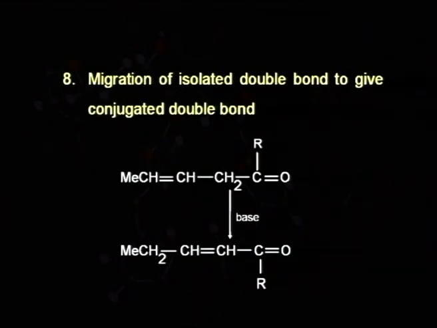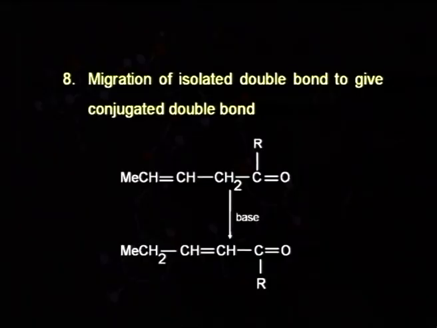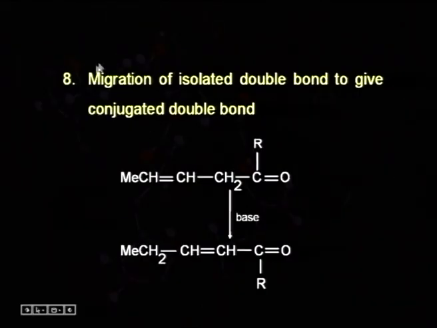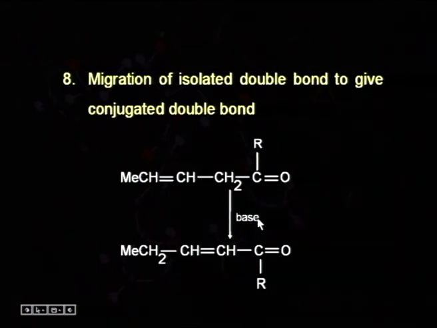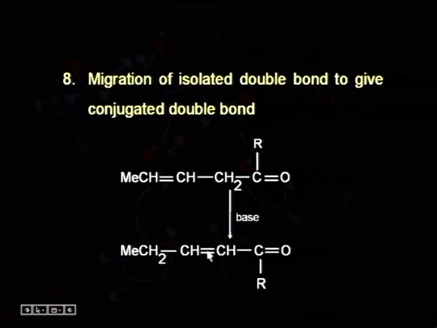This is a very important example for the application of the resonance effect. This is the migration of an isolated double bond to give a conjugated double bond. Here we can see that this double bond is present in isolation. Here this is a single bond, and this is again a single bond. But in the presence of a base, rearrangement takes place. This pi bond moves from here to here, as we can see. Now this pi bond is present in conjugation with this pi bond.